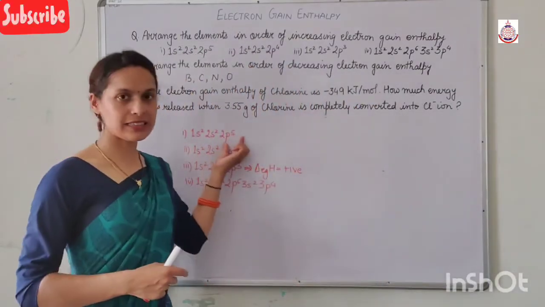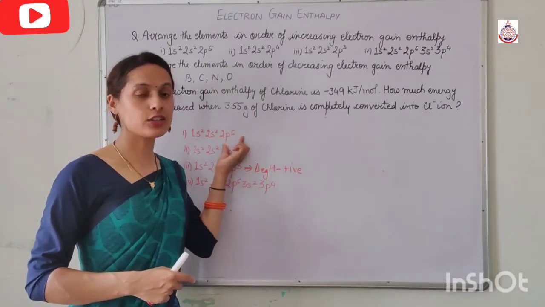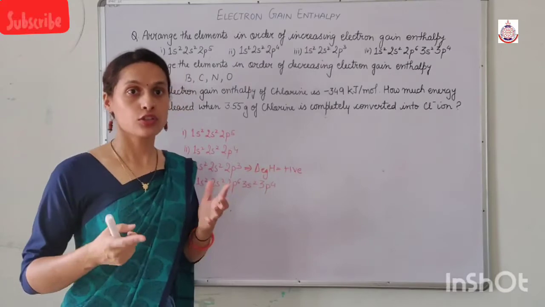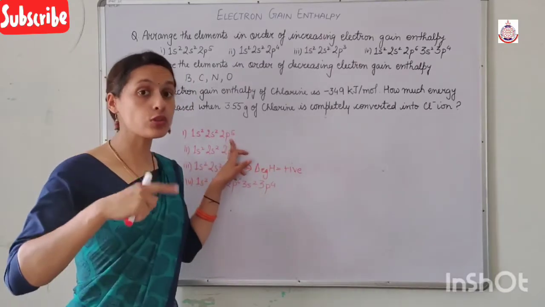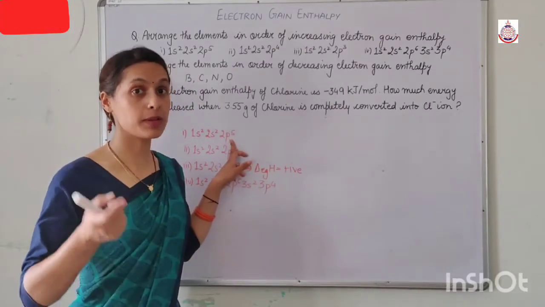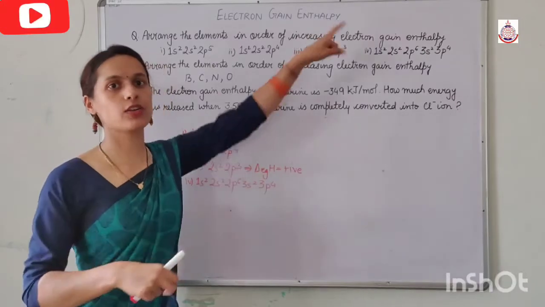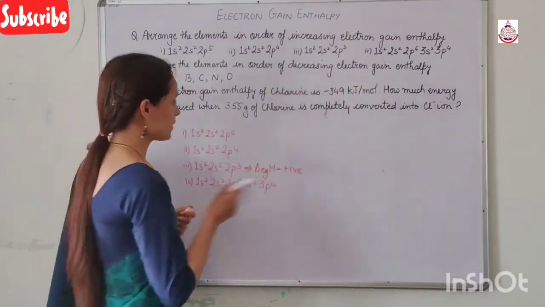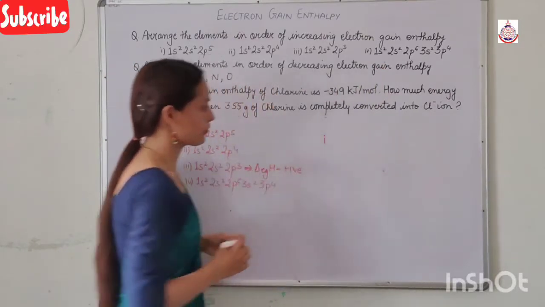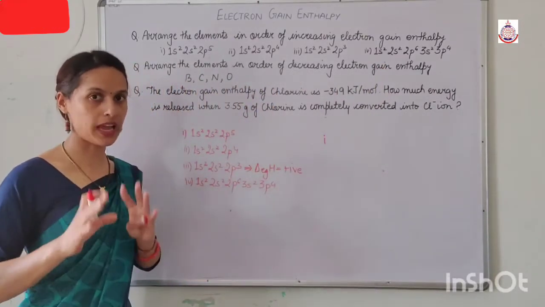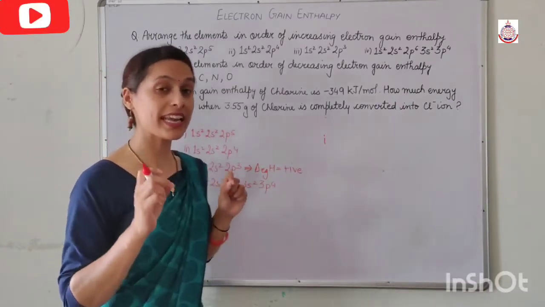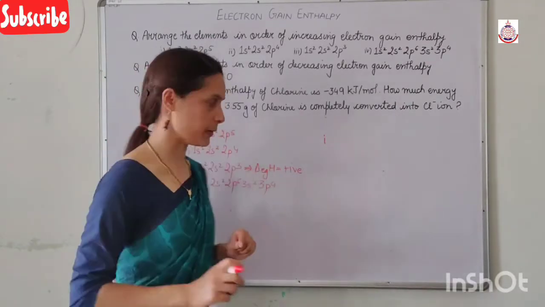So it easily accepts an extra electron, as a result of which the electron gain enthalpy becomes more negative. So it has the most negative electron gain enthalpy, meaning the lowest value in increasing order. So our first answer is the first option, because it has the most negative electron gain enthalpy.